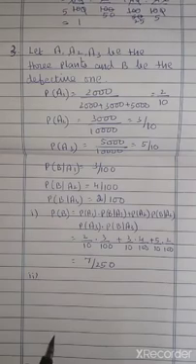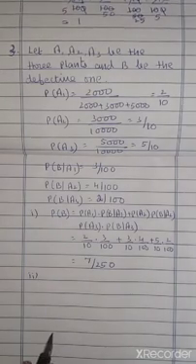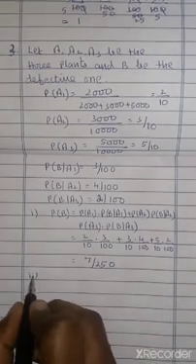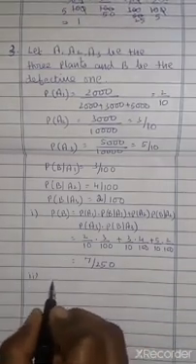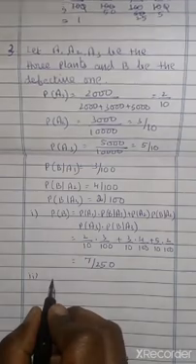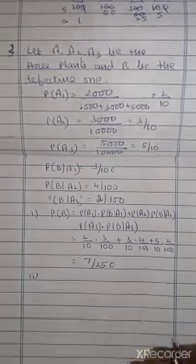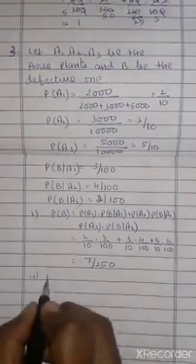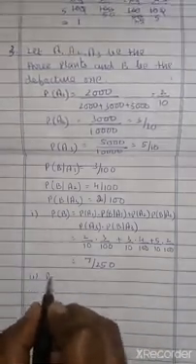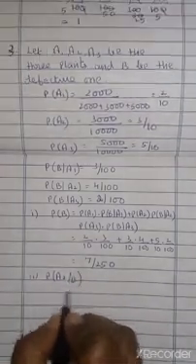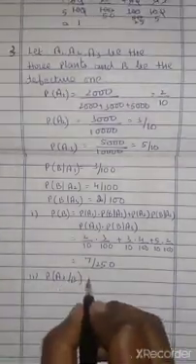Now the second subdivision. If the selected pipe is defective, here only we use this Bayes theorem. If the selected pipe is defective, what is the probability that it was produced by plant Y? Plant Y we take as A2, correct? So we are going to find out P of A2 by B. What is the formula?